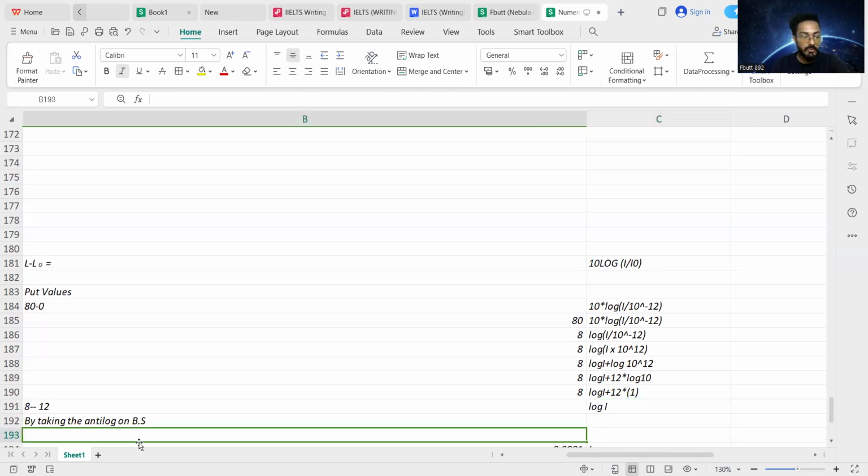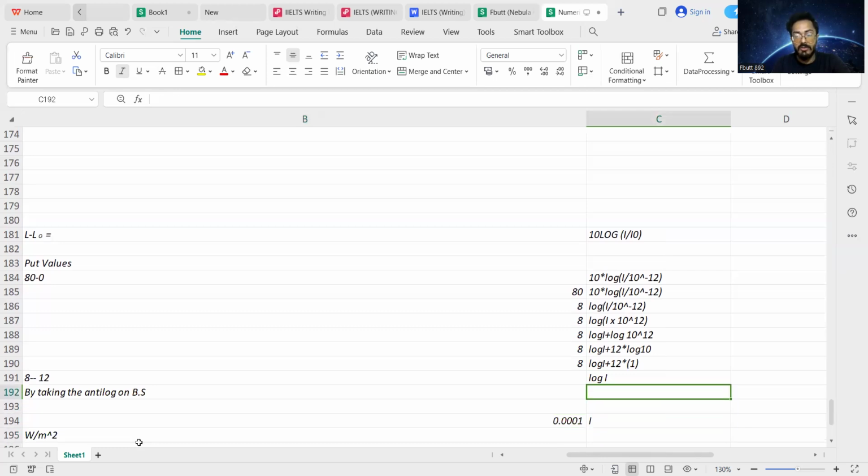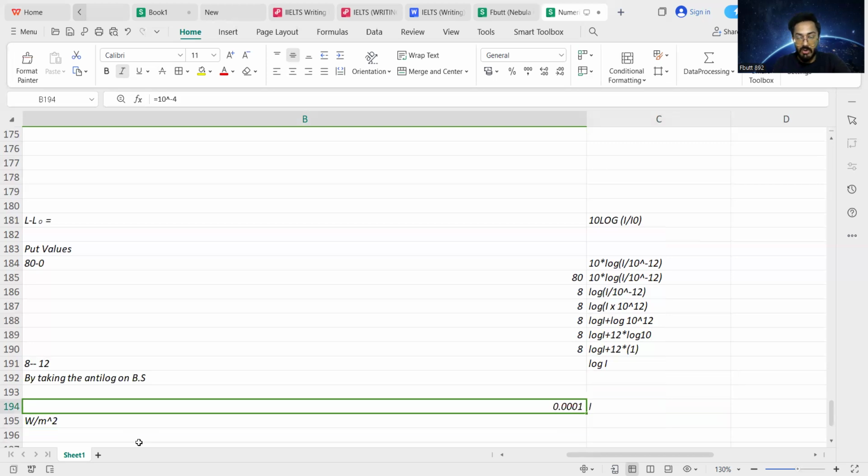The anti-log nullifies the effect of logarithm, and we are left with capital I, equivalent to the anti-log of minus 4, which is 0.0001 watt per meter square.